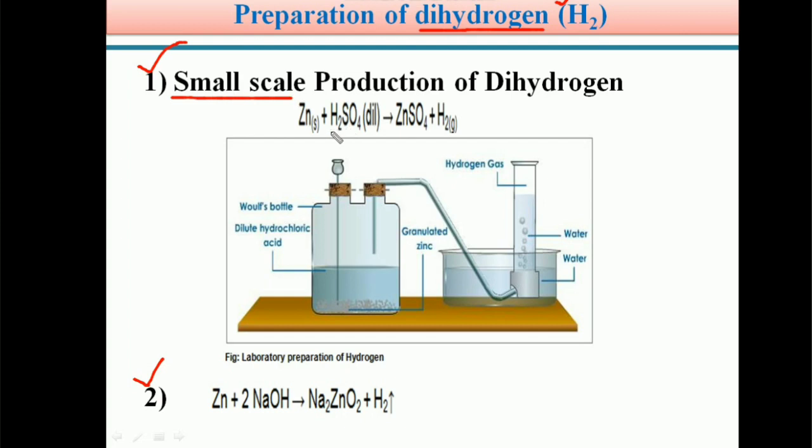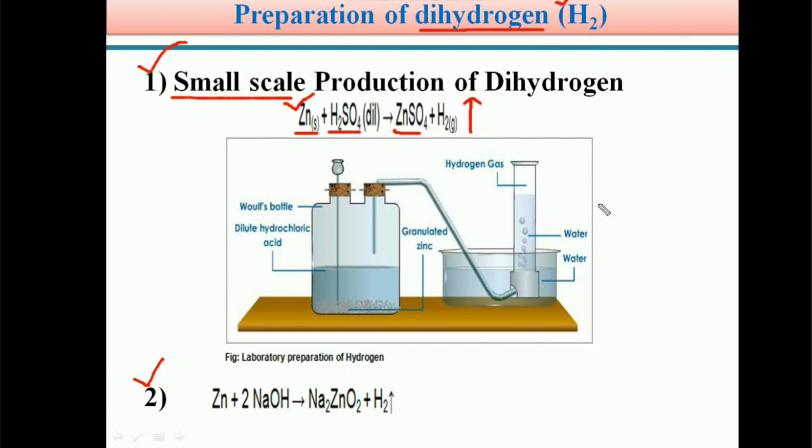Dilute sulfuric acid is treated with granules of zinc metal. It liberates hydrogen gas. H2 gas is evolved from the reaction. Whenever dilute H2SO4 is treated with granulated zinc, it forms zinc sulfate and H2 gas is liberated. So students, this is the setup for the laboratory preparation of hydrogen.